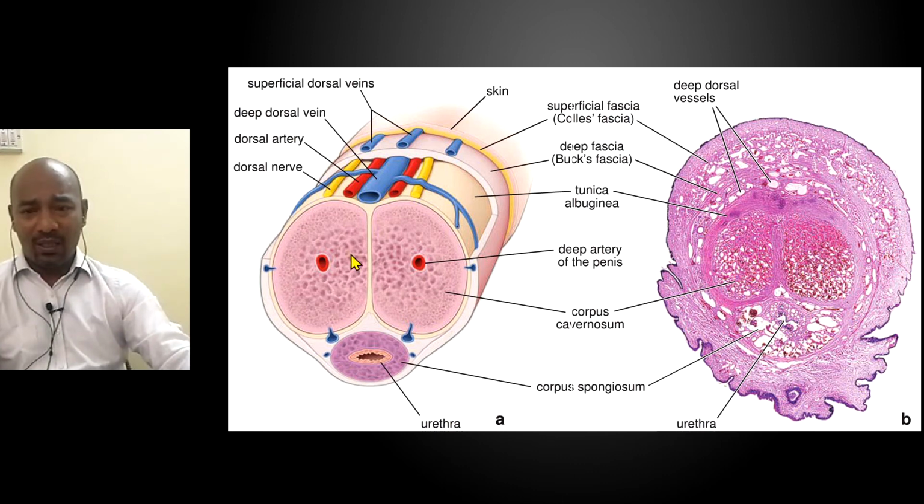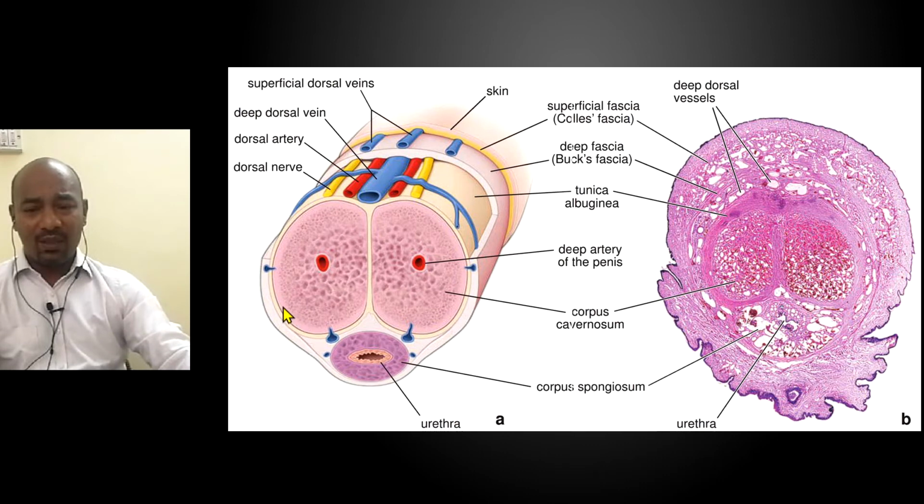So in total there are three erectile spongy tissues within the penis, the two corpora cavernosa dorsally and one corpus spongiosum on the ventral aspect, in which there is a centrally placed urethra.